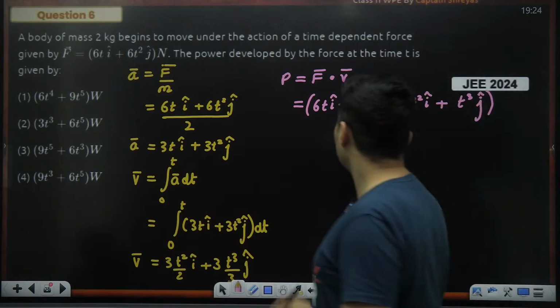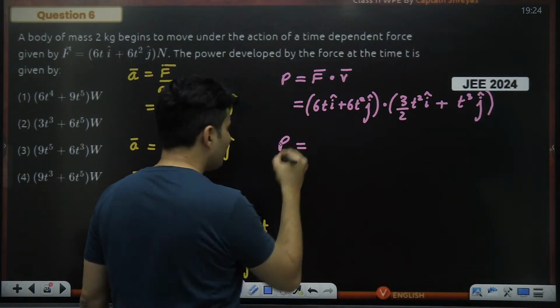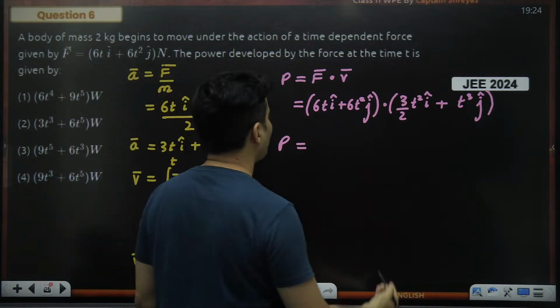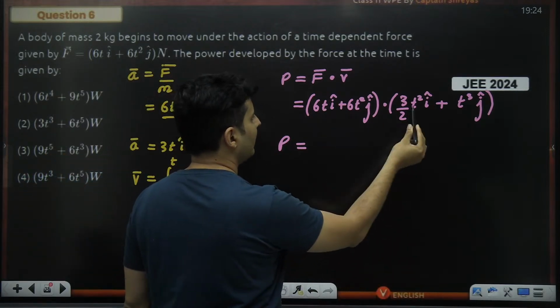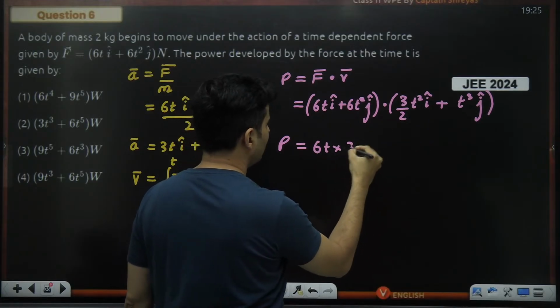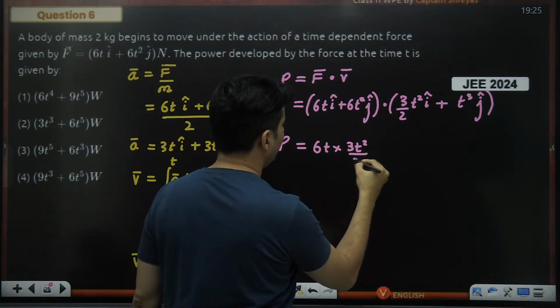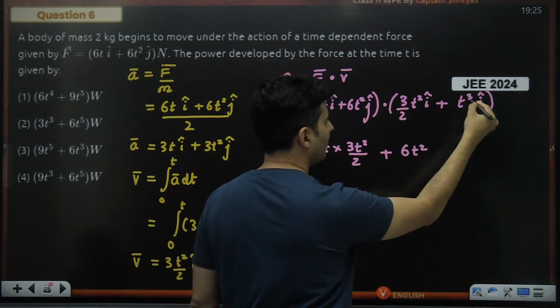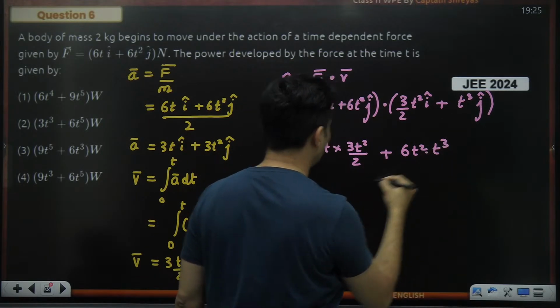Oh my god, crazy. This is purely mechanical. Chances of making silly mistakes are very, very high. That's all. Okay. Now 6t I cap and 3t square by 2 I cap multiply. So 6t multiplied by 3t square by 2 plus 6t square j cap and multiplied with j cap only. So that is t cube.